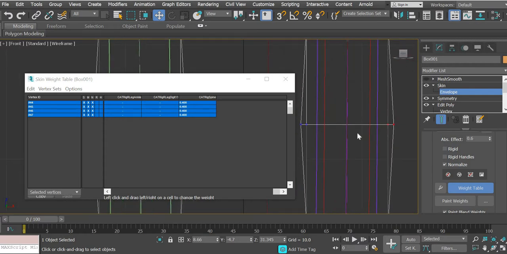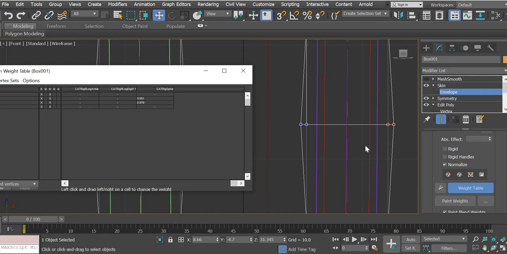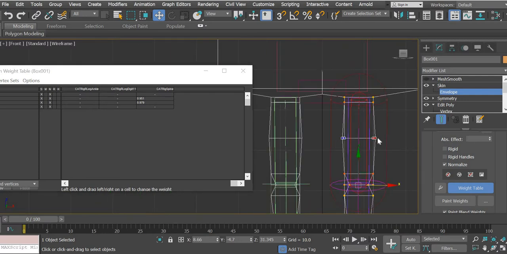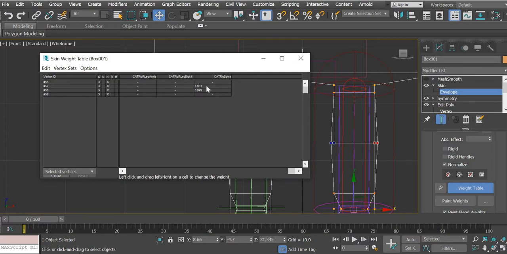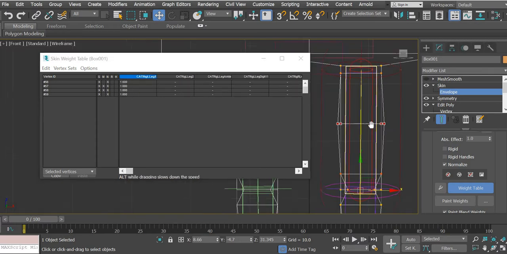Then we'll go to the next ones. Now this should be all affected by the leg alone. Nothing else should be affected, but the spine has some role to play, so I will just right click so it becomes 0, and then I will make sure that now it is all going to the left leg.